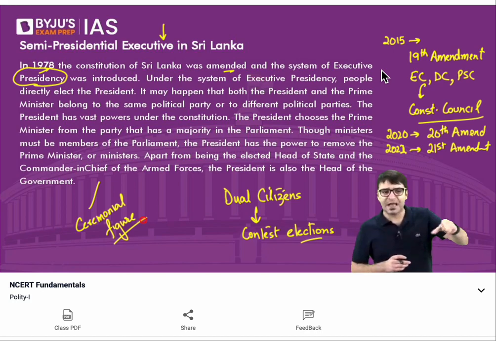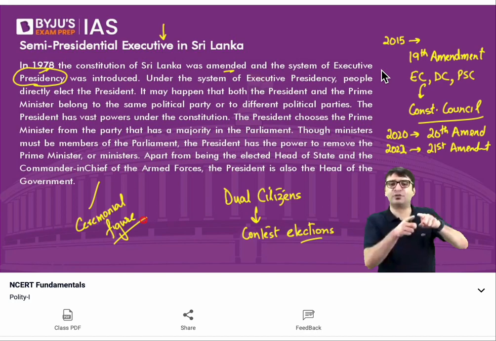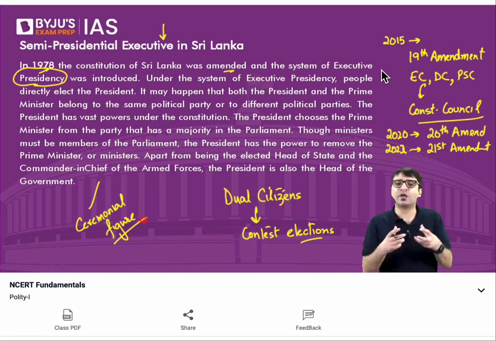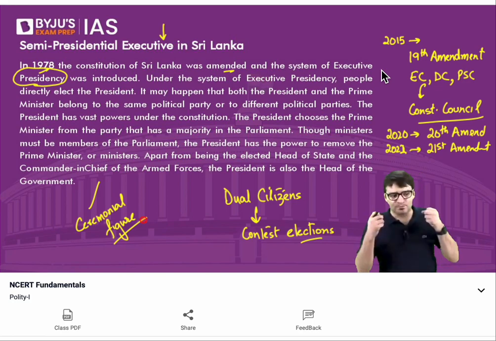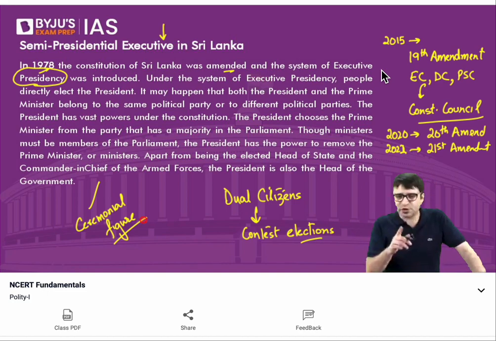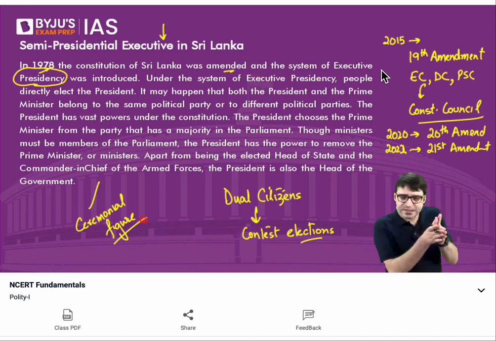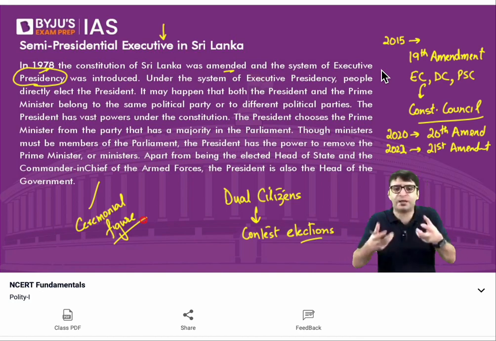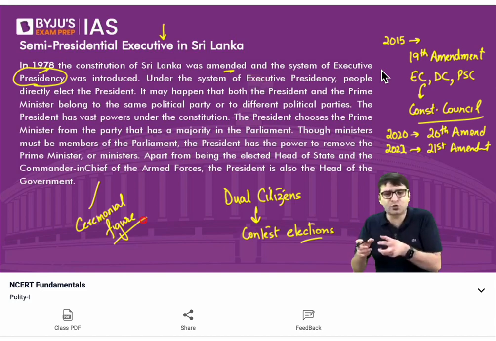his powers, and they want to reduce the position of the president of Sri Lanka to that of the Indian president, to that of the British Queen. Why? Because they don't want to give more powers to the president. They want to make parliament more powerful. Long story short, if we know what is executive, if we know what exactly is the role played by the executive, should we also not know what are the different types of executives?